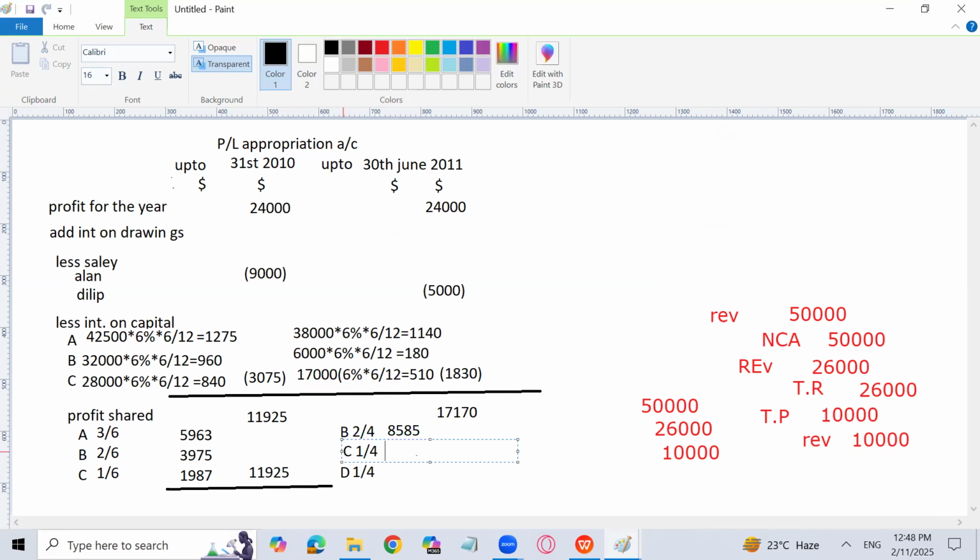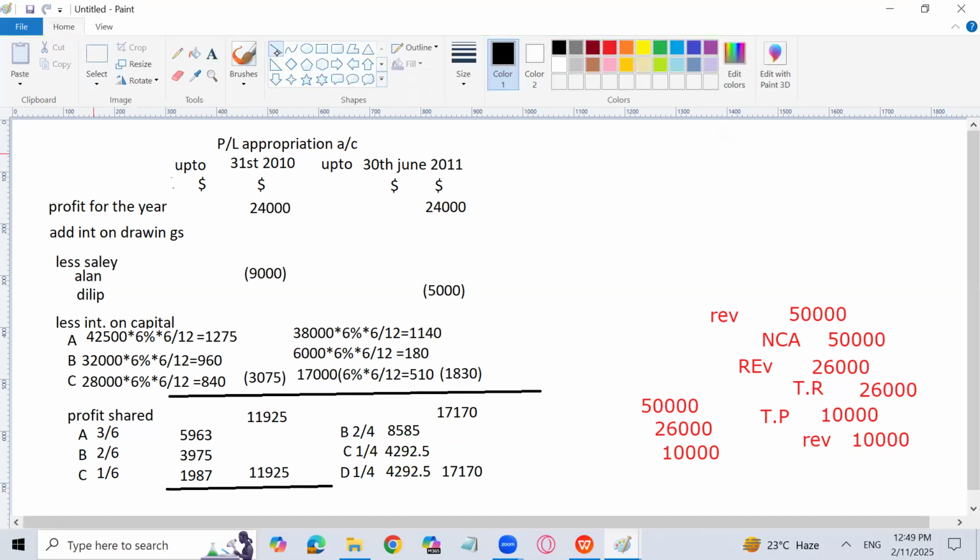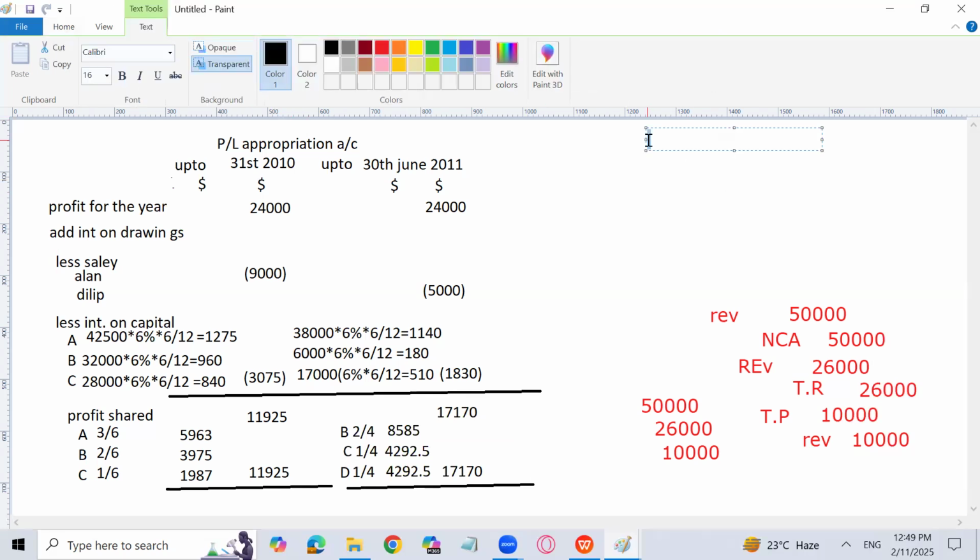So how much? 4,292.5, again 4,292.5. So the total will be the same again, that is 17,170. So this is how we have prepared the appropriation account for both the periods, that is up to 31st December, the first 6 months, and up to 30th June 2011 for the last 6 months.